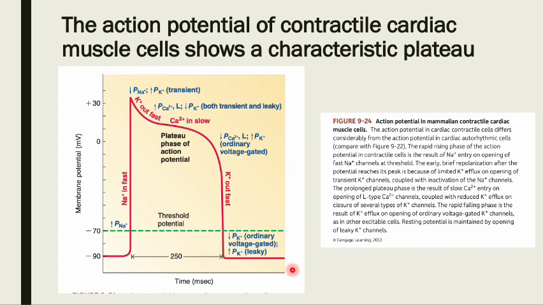The prolonged plateau phase is the result of slow calcium entry on opening of the L-type calcium channels, coupled with reduced potassium efflux on closure of several types of potassium channels. The rapid falling phase is the result of potassium efflux on opening of ordinary voltage-gated potassium channels, as in other excitable cells. The resting potential is maintained by opening of the leaky potassium channels.